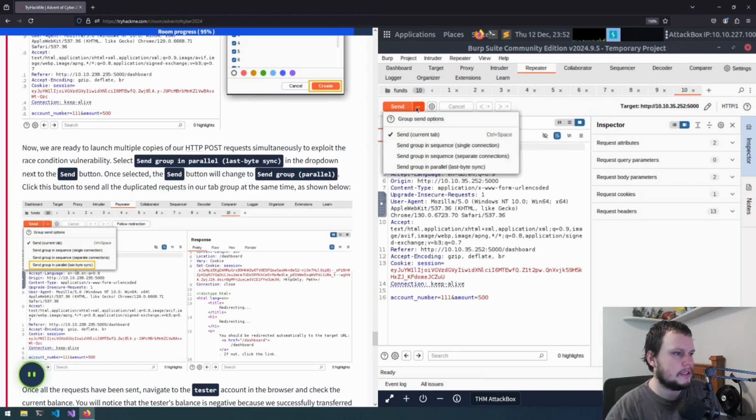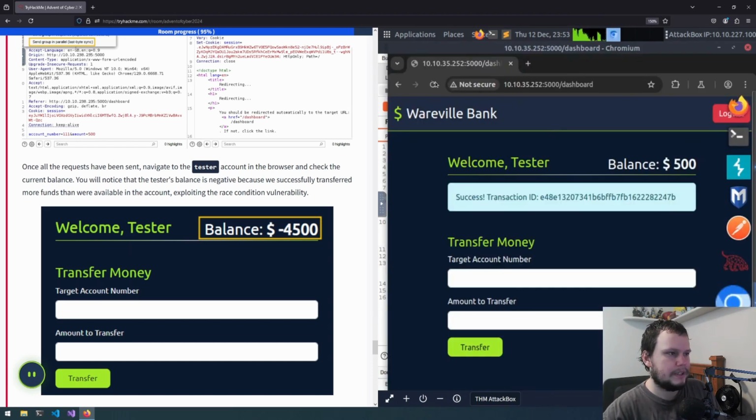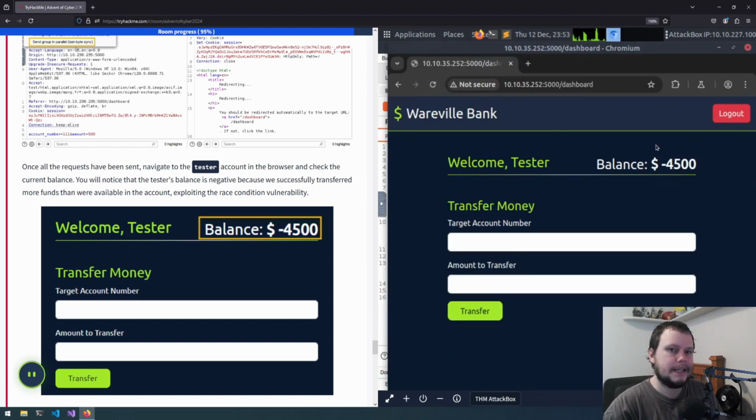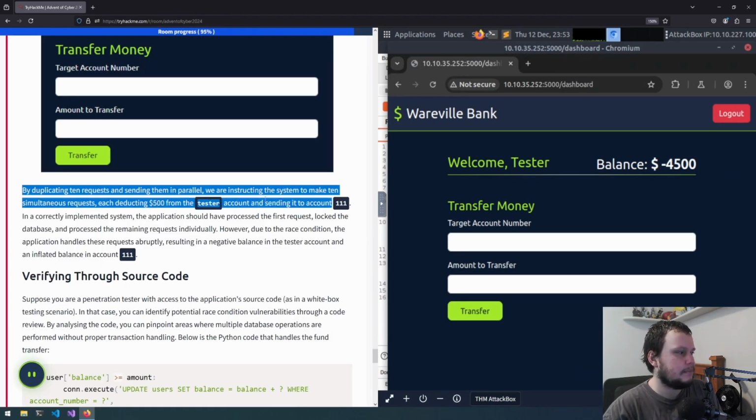So if we do this, the send group in parallel button has now changed, and once all the requests have been sent, so we need to click it now, and it has done them all. So we go back to our browser and refresh the page, and we see we now have negative 4,500. By duplicating 10 requests and sending them in parallel, we are instructing the machine to make 10 simultaneous requests, each deducting 500 from the tester account and sending it to account 111.